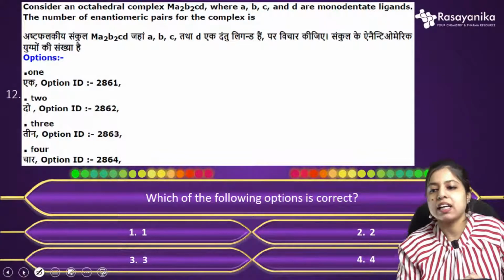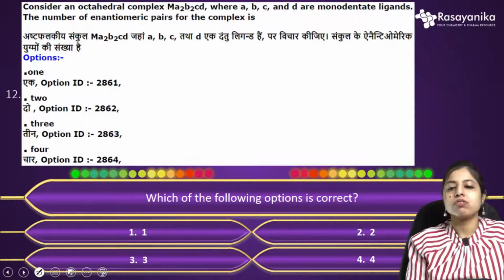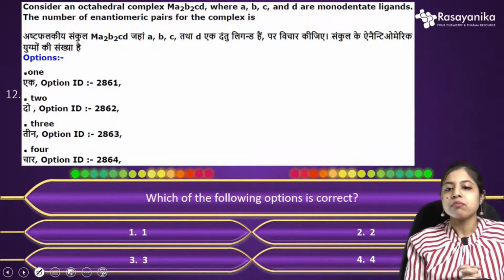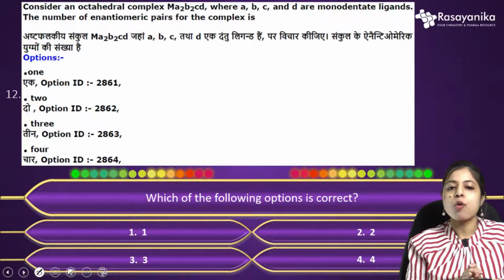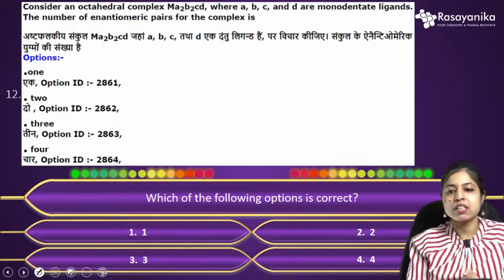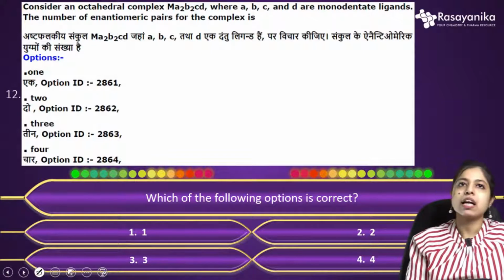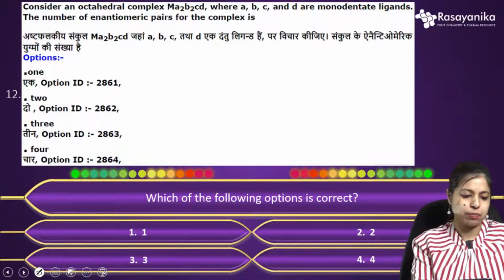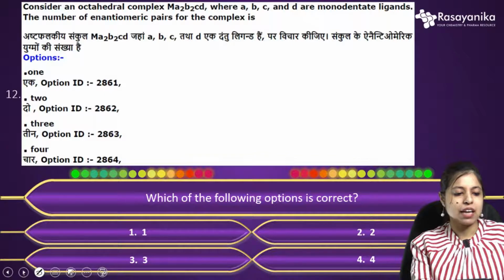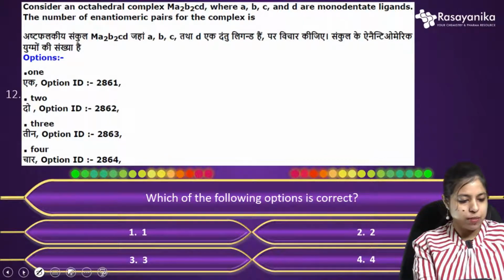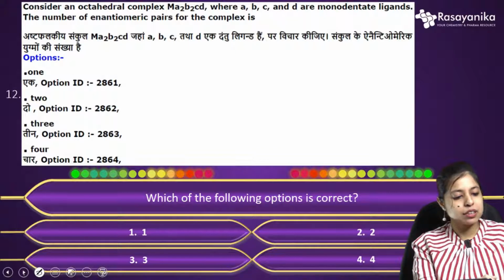This is from stereochemistry. You have to work out the structures and see how many enantiomeric pairs they will form, or the optical isomers they will give. So what will be the correct option? It will be an easy equation. If you want to answer, please type in the chat box. Is there anyone who would like to answer this question?